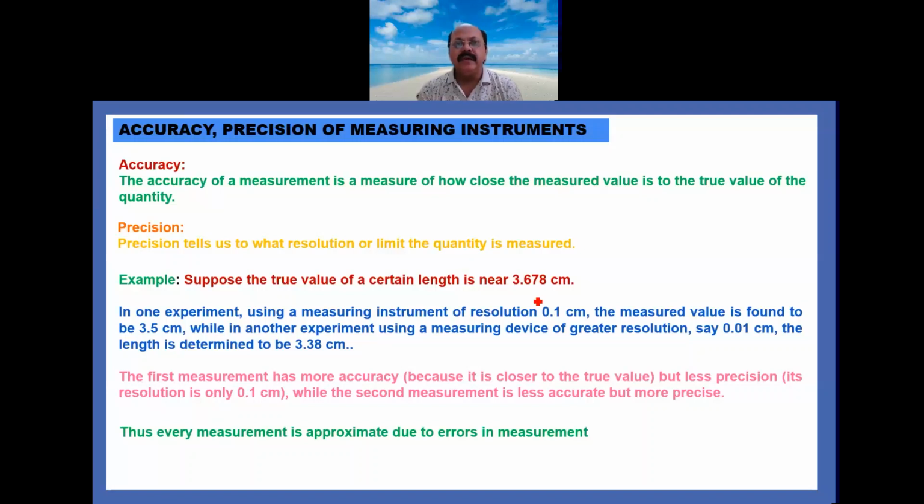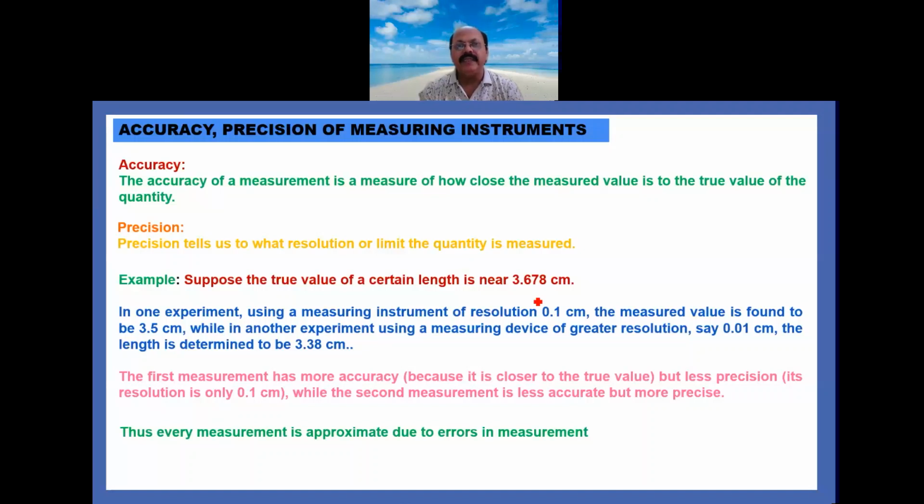Now, what is precision? Precision tells us to what resolution or limit the quantity is measured. That is called precision. In this example, we explain the basic difference between accuracy and precision. Suppose the true value of a certain length is near 3.678 centimeter.